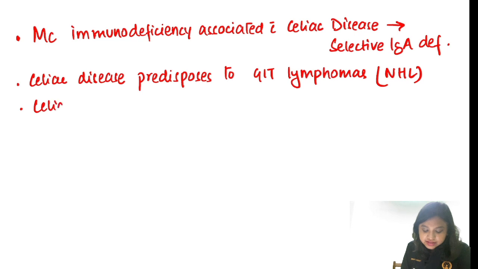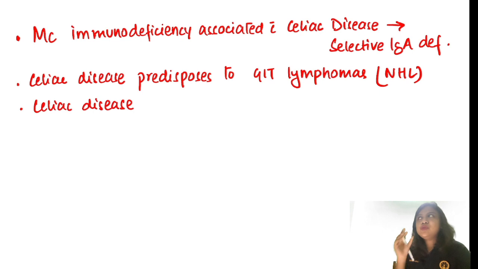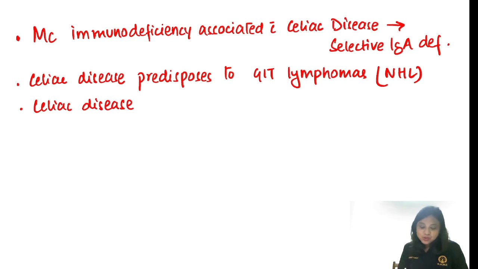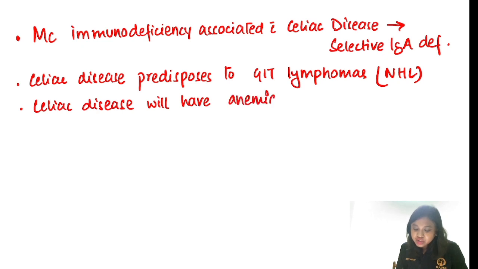In celiac disease, you can get various types of clinical features. My teacher in MD used to tell me that a child with celiac disease visits every specialty before coming to a pediatrician. So remember, a child with short stature, anemia and GIT problems, we will consider celiac disease as a differential. So it is anemia. Okay.